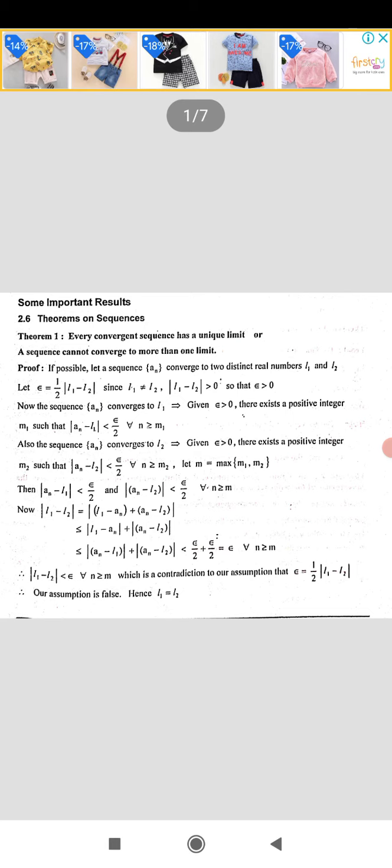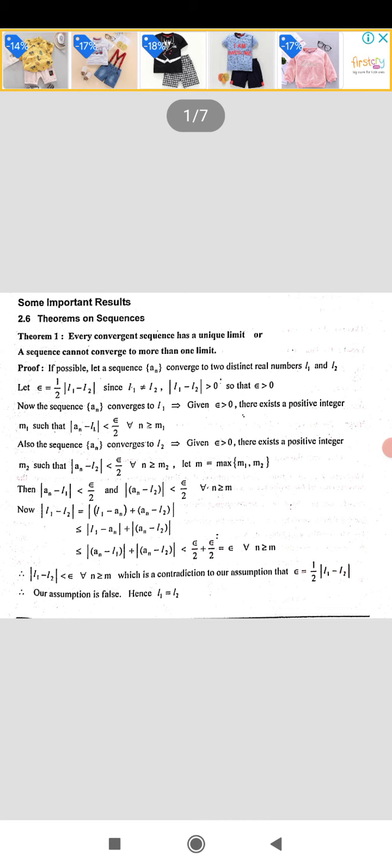This is by definition. As an also converges to L2, again by definition, given epsilon greater than 0, there exists a positive integer m2 such that modulus of an minus L2 is less than epsilon by 2 for all n greater than or equal to m2. Now we have two inequalities.